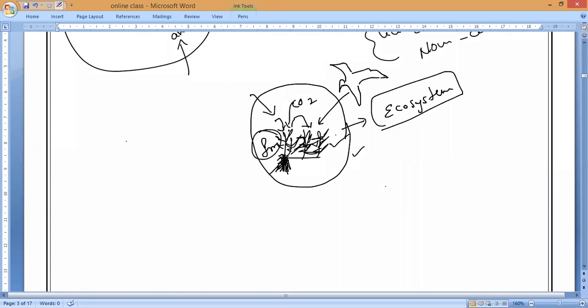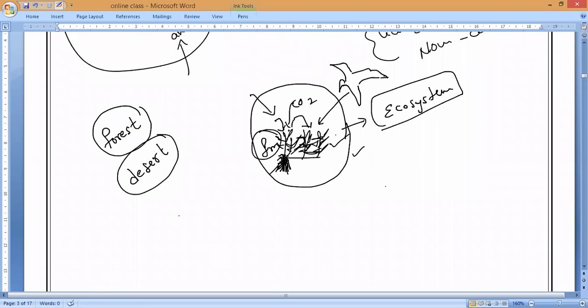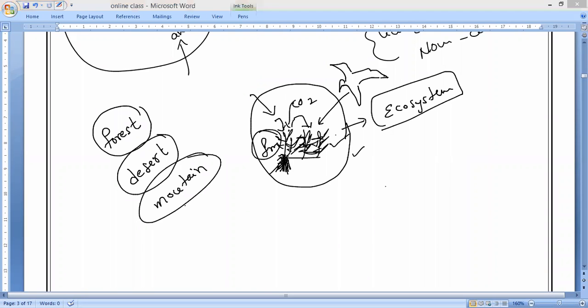Like any other ecosystem, can anybody say? For example, if we go to the forest, is a forest called an ecosystem or not? Please respond, everybody. Yes. If you go to the desert, the desert is also called one ecosystem. Different communities will be there. If you go to the mountain, this is one ecosystem. Like that, if you tell me any other examples, please respond, guys. What are the other examples of ecosystem which you people know? Kavya? Bhumika, try to respond. What is another example of ecosystem?